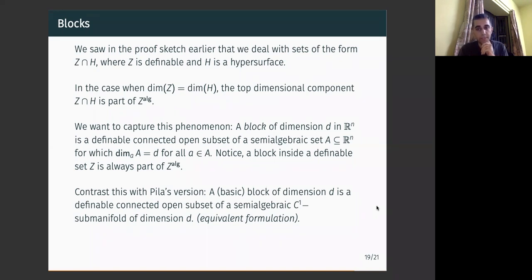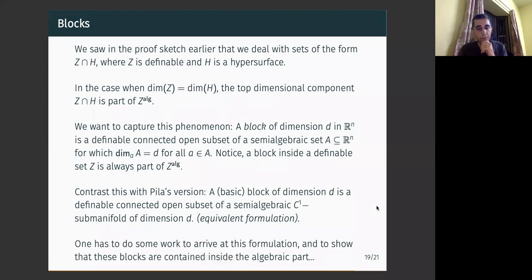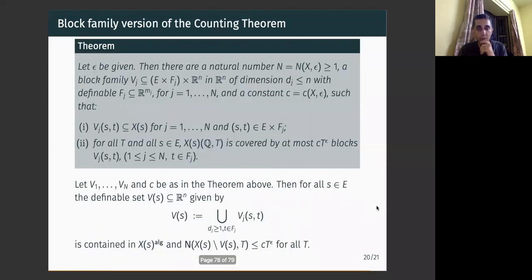for the results in the previous page, and also for the block family version that I now present to you. Pila proved this block family version in his next paper, which is really critical to obtain these extensions of the Pila-Wilkie theorem, where instead of counting rational tuples on definable sets, you count points from Q vector spaces of finite dimension, or algebraic points of bounded degree and so on.